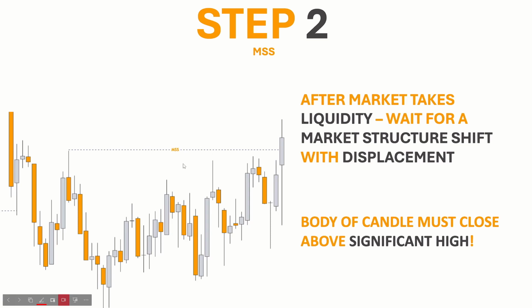Just to recap, market structure shift is a reversal pattern. You want a lot of volume in your candles. We call that displacement. As you can see right here, guys, we are moving up with a lot of volume, showing us that market does in fact want to start to move bullish in our scenario. Whereas before we were bearish, market does now show signs of bullishness, as we can see in these candles right here. Market does end up closing above a significant high right here, which shows us market does want to move bullish. It is a confirmation for us. It is added confidence.